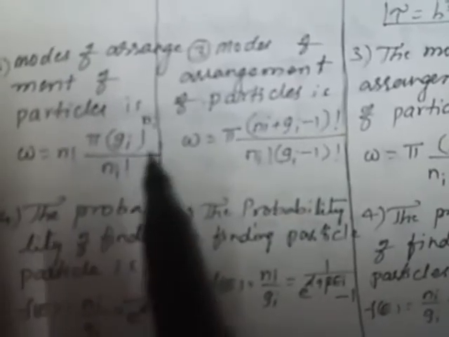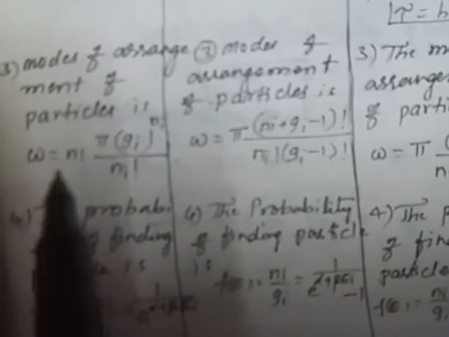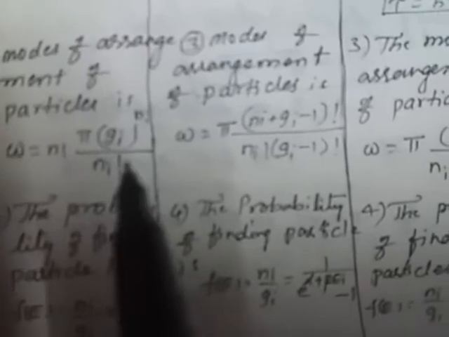In the Bose-Einstein distribution law, omega equals the product of ni plus gi minus 1 factorial by ni factorial into gi minus 1 factorial.